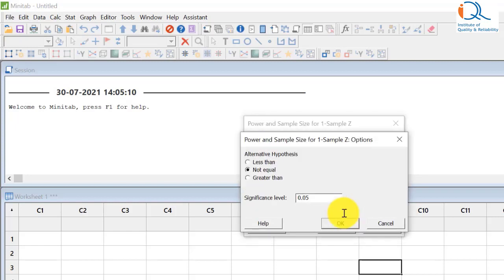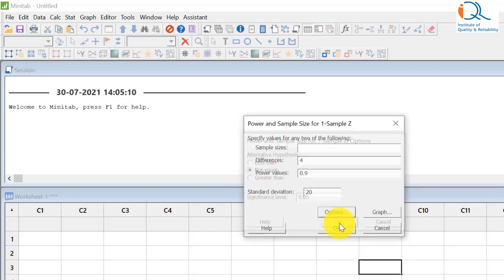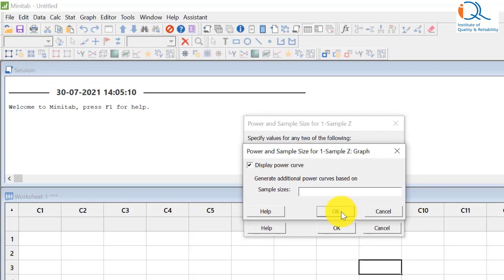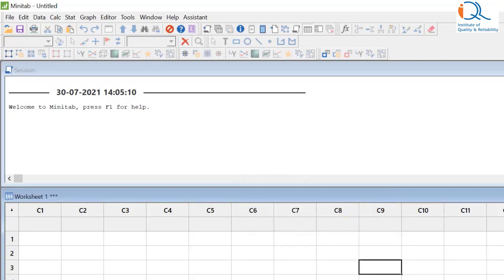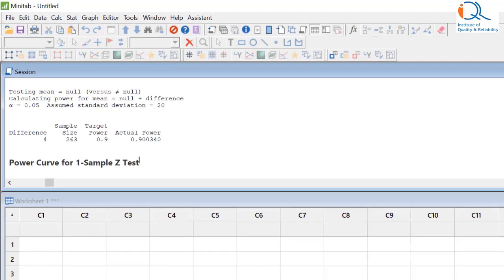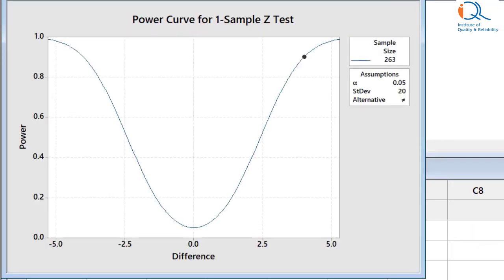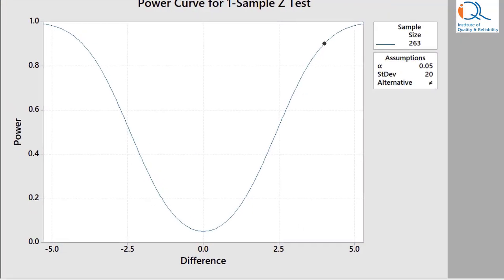In Options, we have to select alternate hypothesis which is not equal and alpha risk of 0.05. We press OK. In Graphs, keep the defaults and say OK, and OK again to get the sample size value. Now let us see what is the sample size that it has given. It has given a sample size of 263.